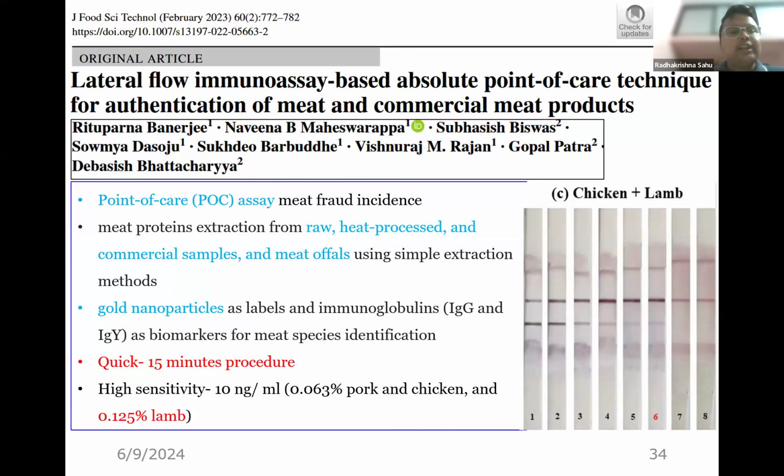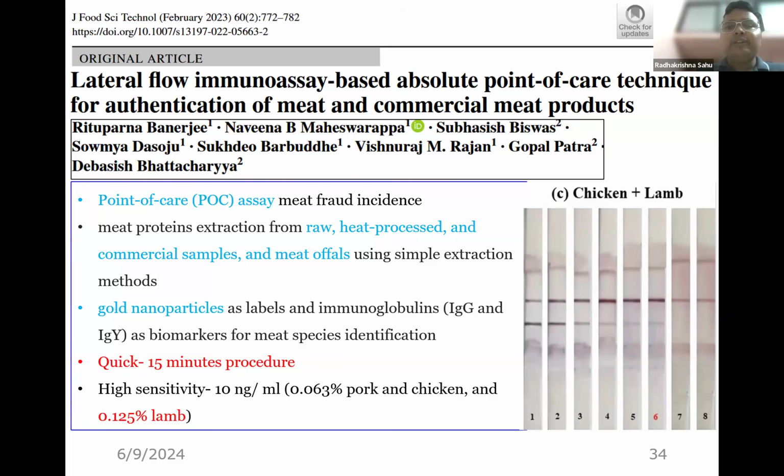It uses gold nanoparticle labels and immunoglobulins for meat species identification. It involves a quick 15 minutes procedure, and it can detect up to 0.063% pork and chicken and 0.125% lamb. So such kits can be provided directly to the dispensaries. Of course, we have to initially standardize, and these kits can be prepared at the biological products division of the state, and simply supplied at the ground level.